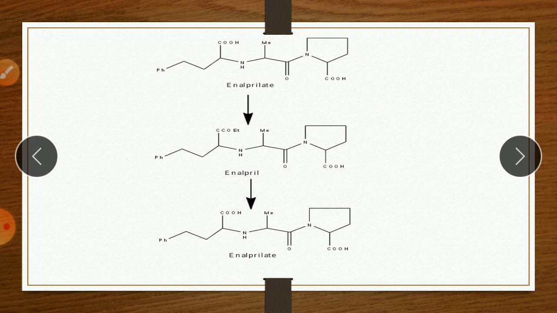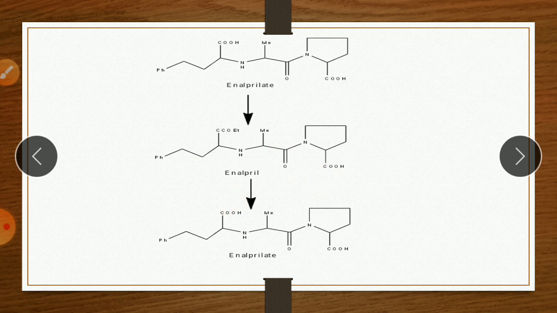So enalaprilat is the main drug. First, there is an esterification. On the acid function there is a COO ethyl esterification. It gives enalapril, and this enalapril is again converted into enalaprilat.